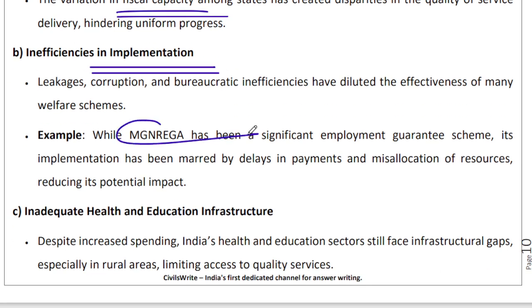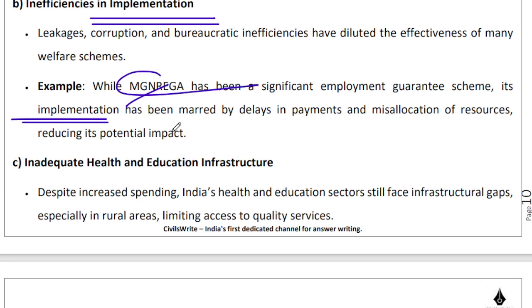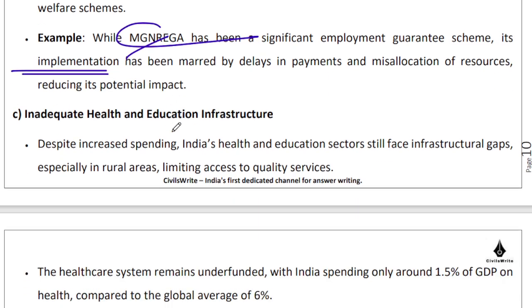While MGNREGA is an important scheme, there have been implementational problems in MGNREGA which are well documented. I cannot discuss that right now, but you are aware that there are delays in the payment of MGNREGA wages. There is insufficient work available in MGNREGA. There is corruption and leakage happening via MGNREGA in broad daylight. There are issues that are there, right?